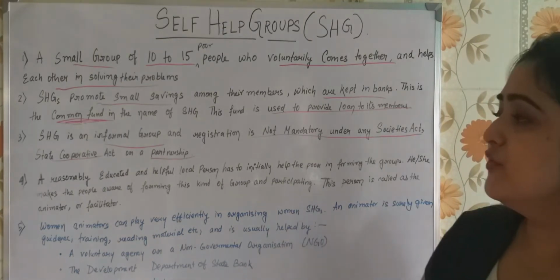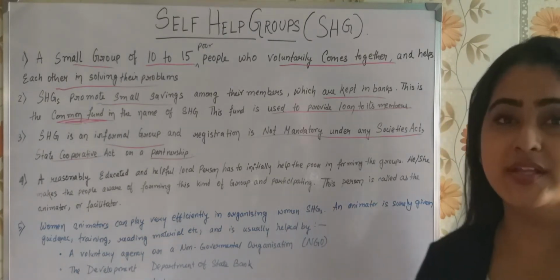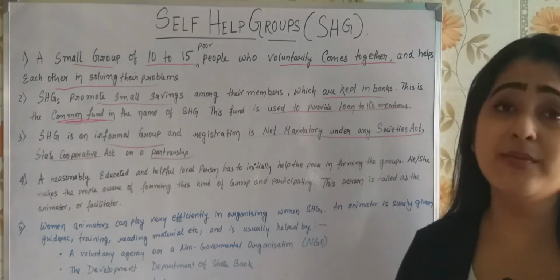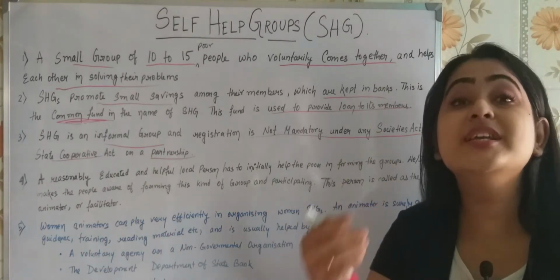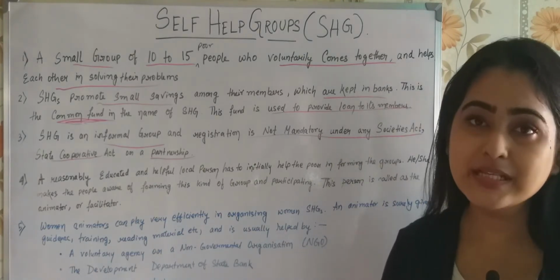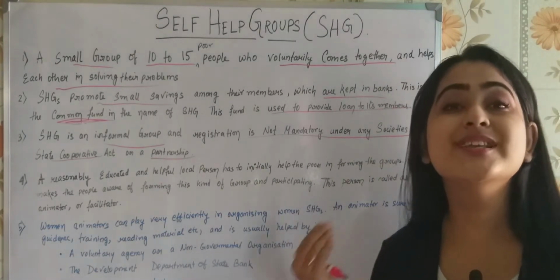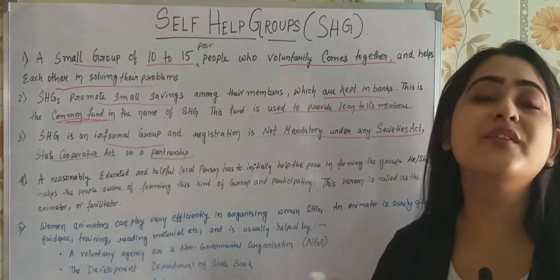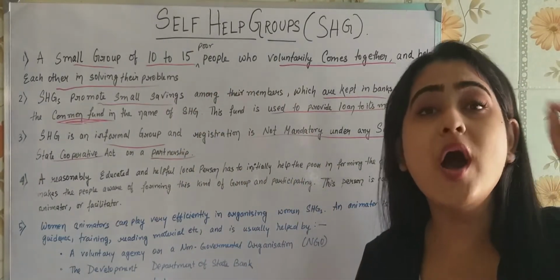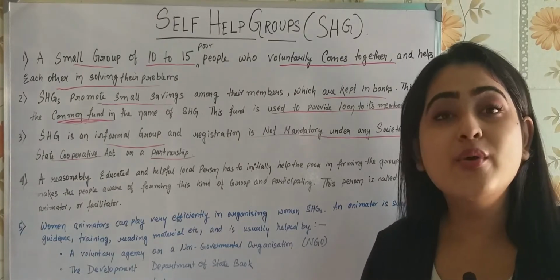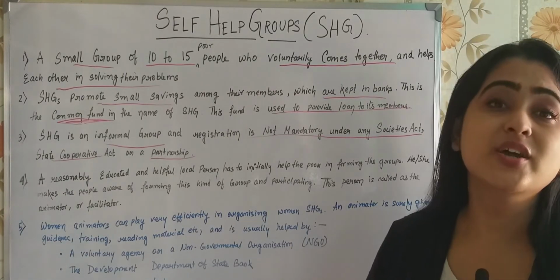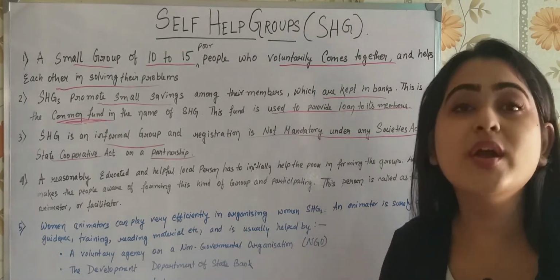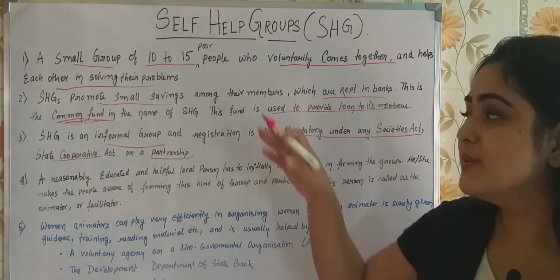Now the fourth one: the members are reasonably educated. If all the members are uneducated, that becomes a problem. There should be an educated member who will first initiate this program and bring the people together. How can you convince people? Only if you are well aware of the program and educated enough to understand its benefits can you approach and convince others. A similar thing happens here.